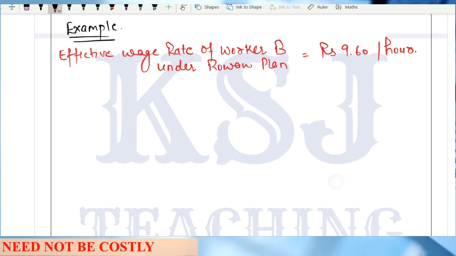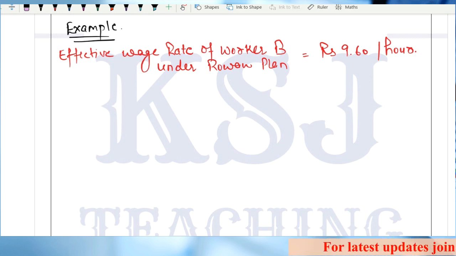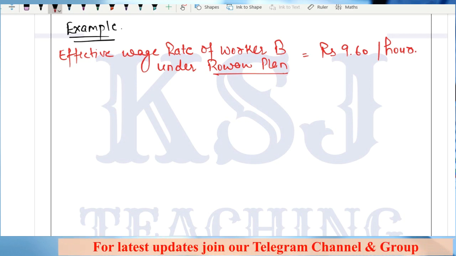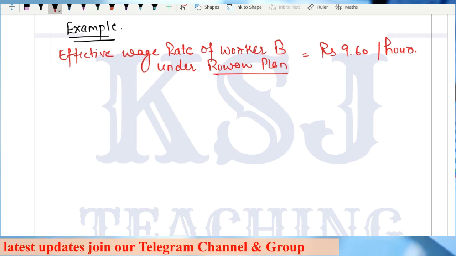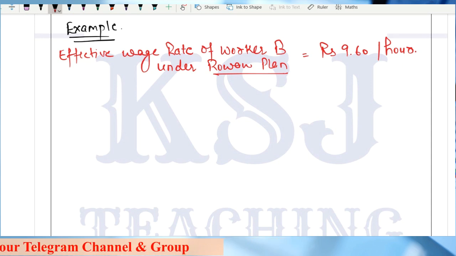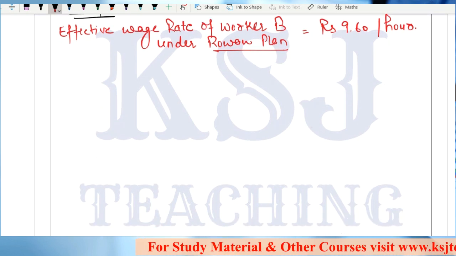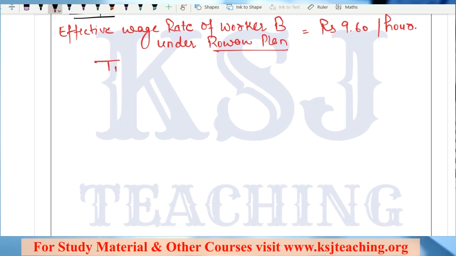So that means this is the total earnings of worker B, total hourly earnings of worker B, and he is being paid bonus as per the Rowan plan, right? The meaning of this line is that 9.60 is the total earning per hour of worker B, and he is being paid bonus according to Rowan plan. Clear? Okay. Then I'll say time allowed.